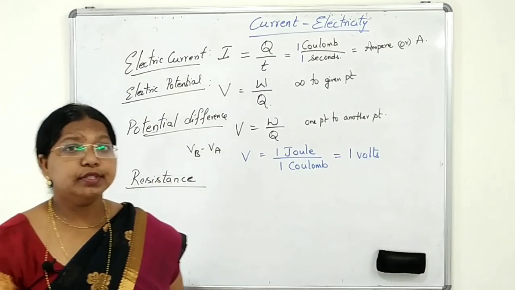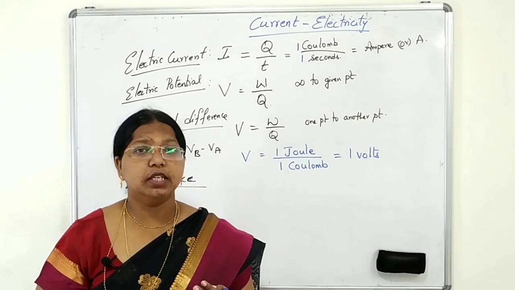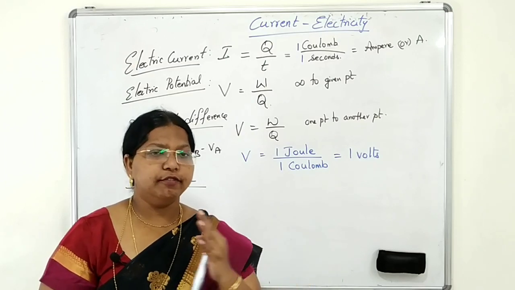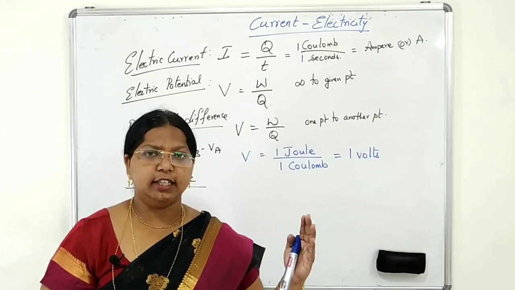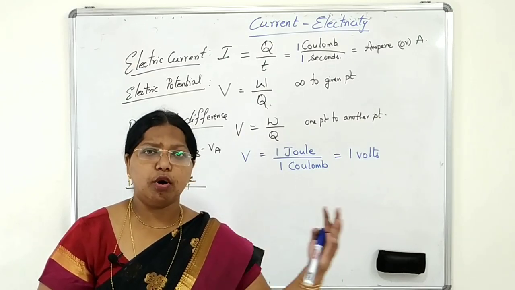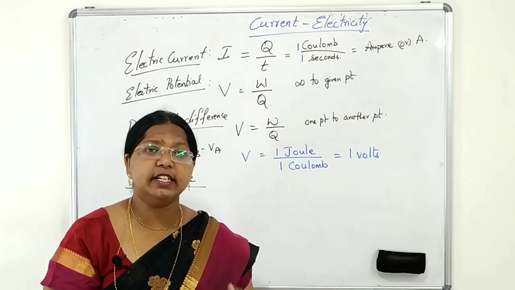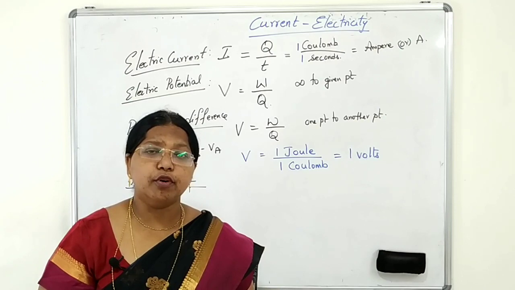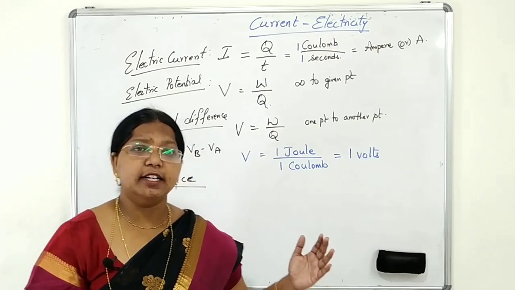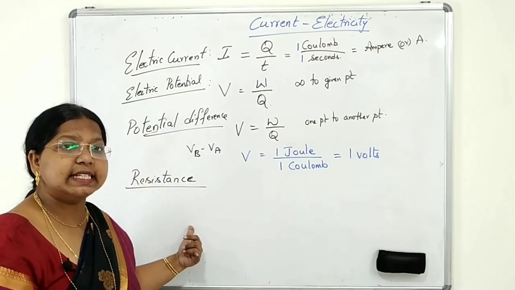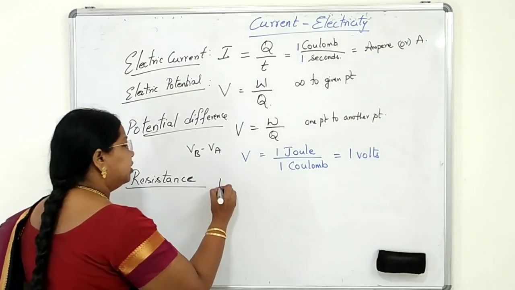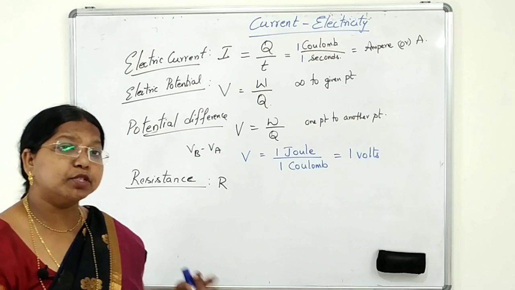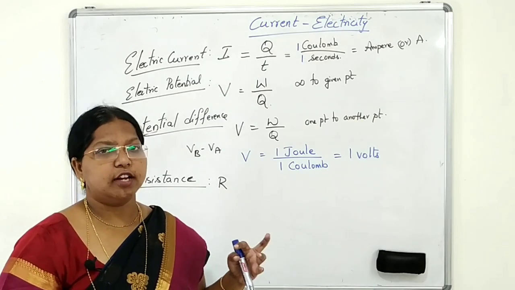Resistance is the opposing force. Whom is it opposing? The flow of charges in a conductor. If electrons are flowing in a conductor, there is an opposing force or obstruction which will decrease this flow of charges. That obstruction or opposing force for the flow of charges in the conductor is called resistance, denoted by capital R.